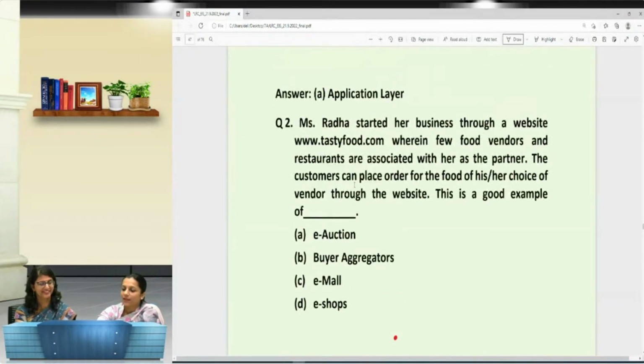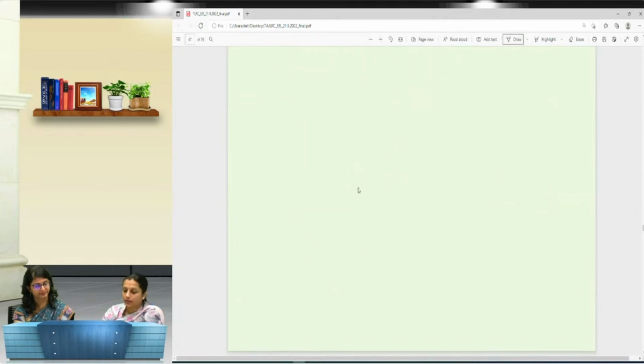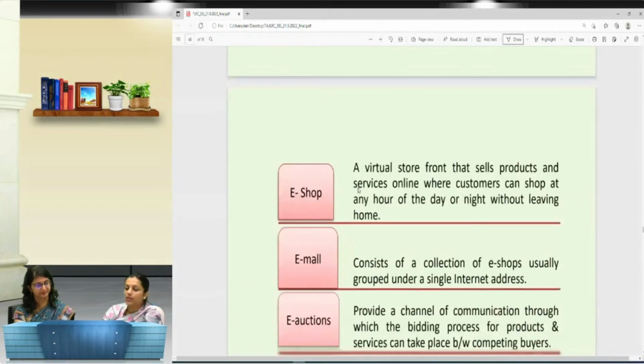So they can place the order, and many restaurants are attached with that. So most of you have given the answer, that is buyer aggregator. Again, I told you that these are the diagrams that we have made.